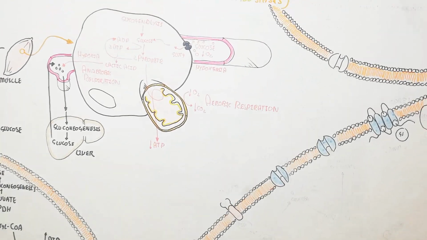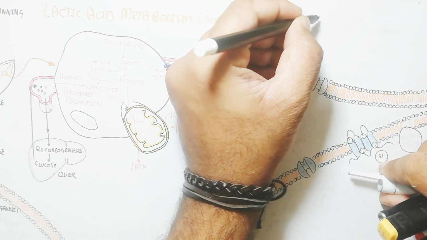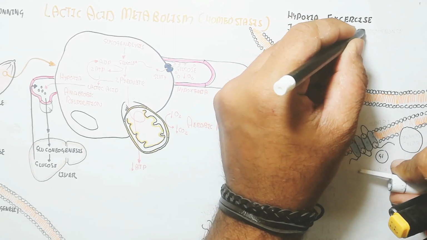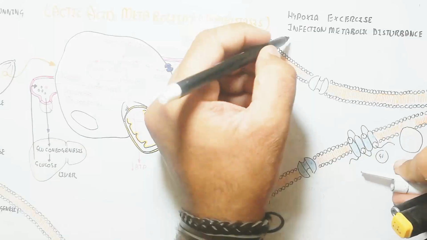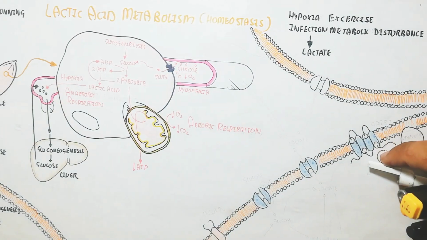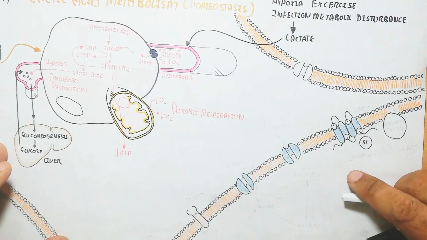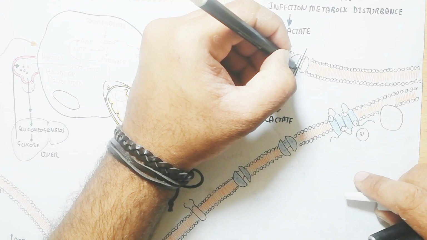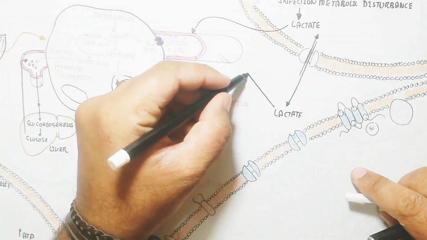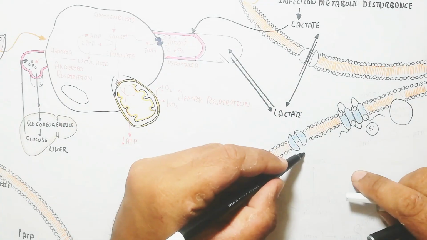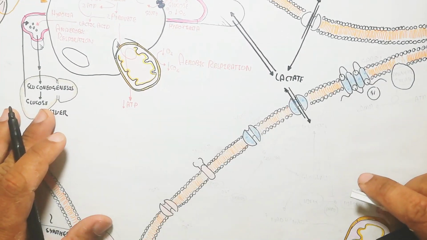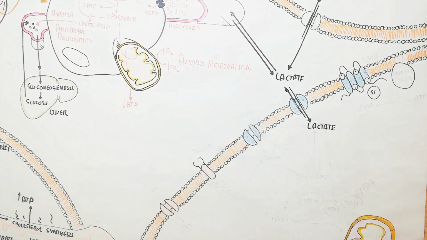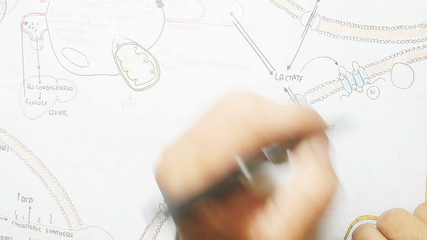Let's understand the bigger picture of the cell and how lactate will interact. Hypoxia, exercise, infection, and metabolic disturbance will lead to the production of lactate. This lactate will enter the blood circulatory system and can enter another cell. Muscle fatigue occurs because detachment of the actin and myosin bridge becomes impossible due to the less ATP present in our body. This is the MCT channel, which lets the lactate enter.